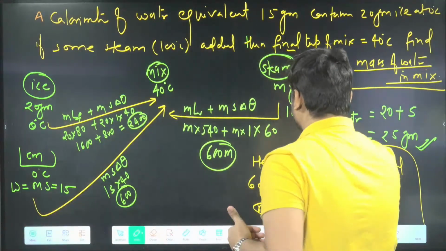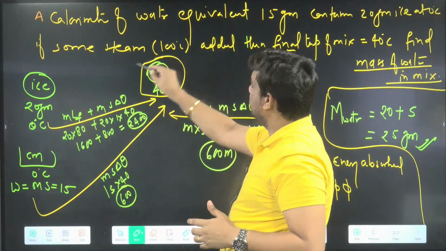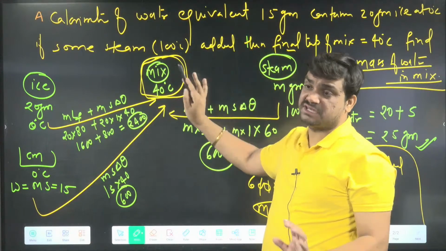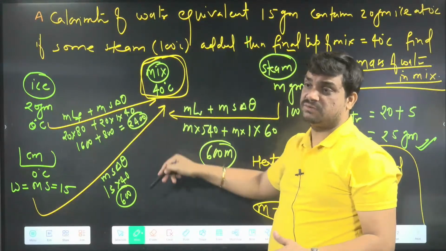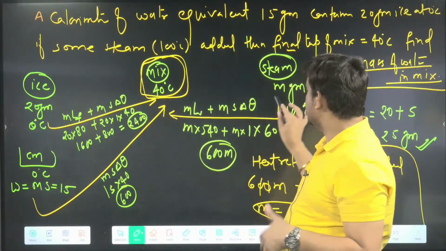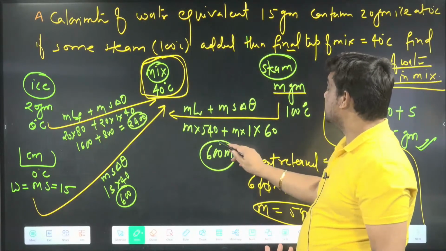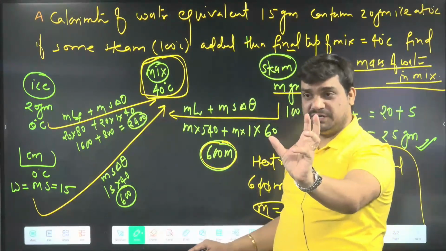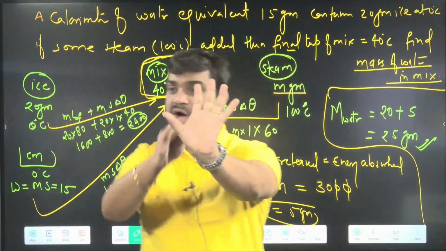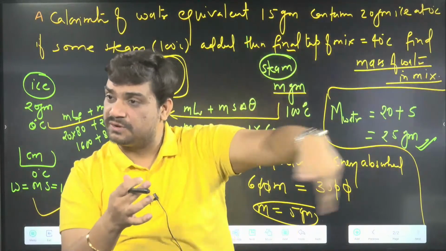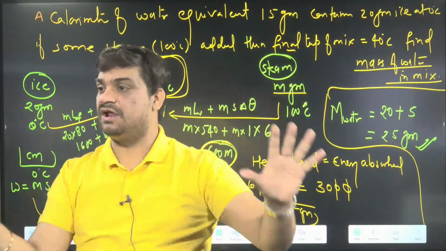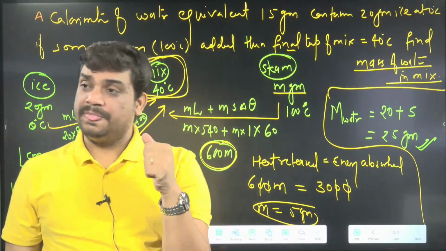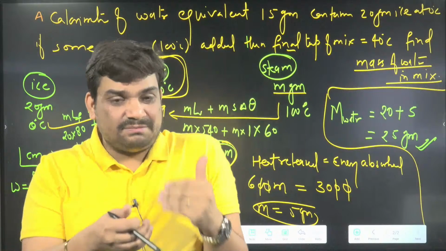So energy released less than energy absorbed. Where less? In this case, final temperature is given. When the final temperature is given, we can always come to this point: energy released equals energy absorbed directly. Here mass is not given, so you cannot compare that 600 m is less. M can be anything. Final temperature is given, so you have to come here. Steam will release the energy, and you have to equate.